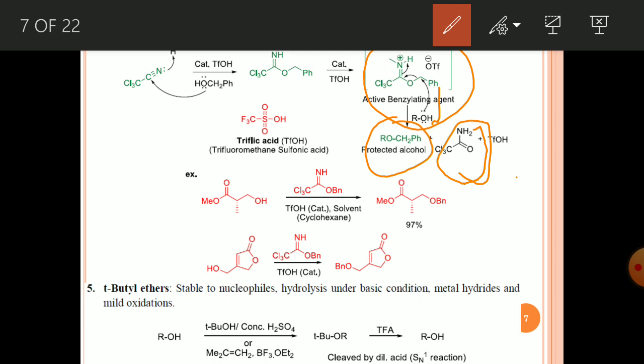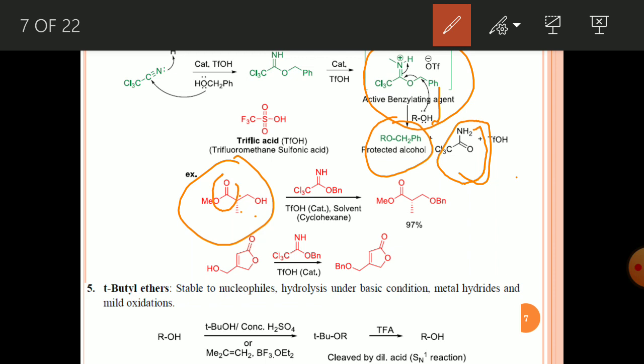So one very important example is this one. If you use base to protect this OH, what is happening? This methyl chiral center is just near this carbonyl compound, and if you use base, this proton is very acidic in nature. So there may be a chance for racemization of this chiral methyl group.